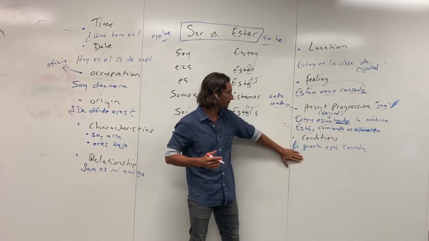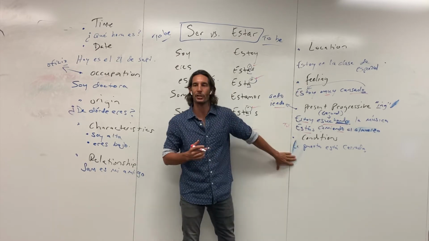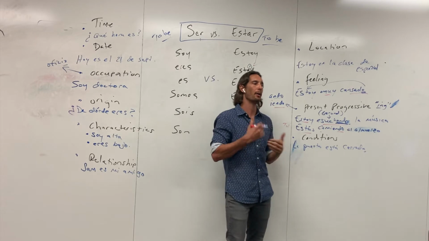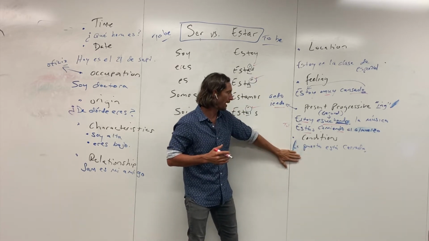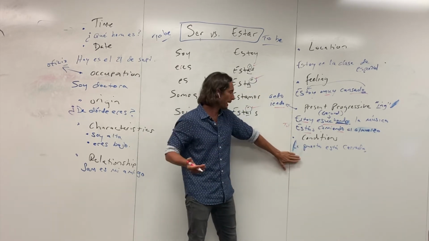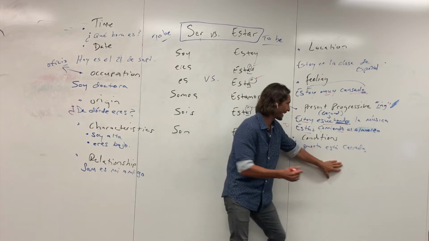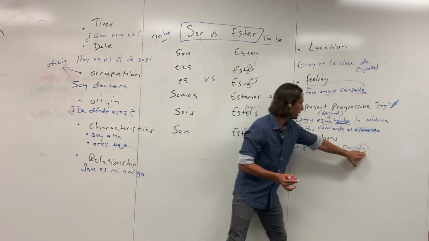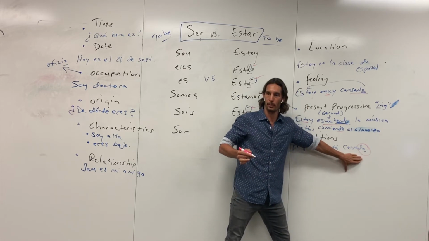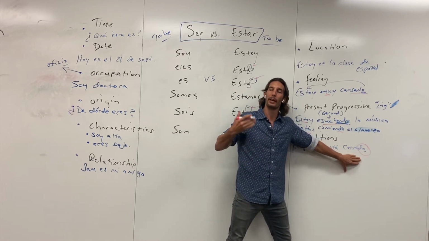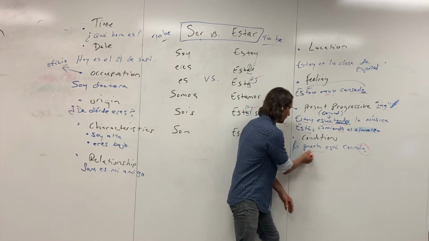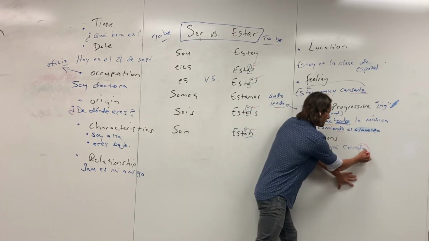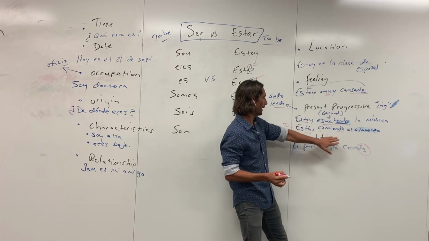The last example for estar are conditions, right? And of course, being tired can fall under a condition as well. However, in this case, we have the door is closed. La puerta está cerrada. Now notice with the conditions, we're using a past participle, right? Cerrado, but it's cerrada because it's agreeing with the subject. So that's one of the big differences between present progressive and these conditions.